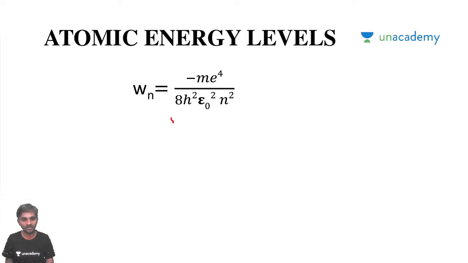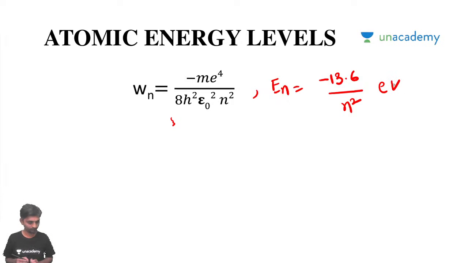I think we have concluded that this can be written as En equals minus 13.6 by n square electron volts. Now we'll try to understand what it means.